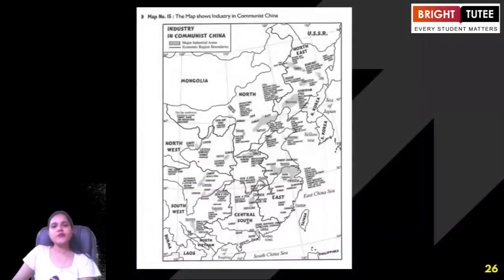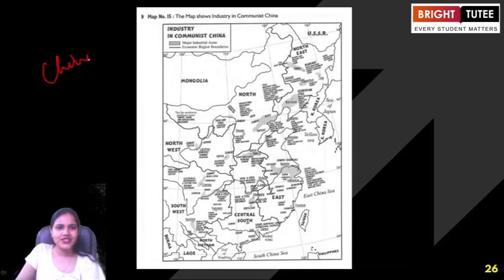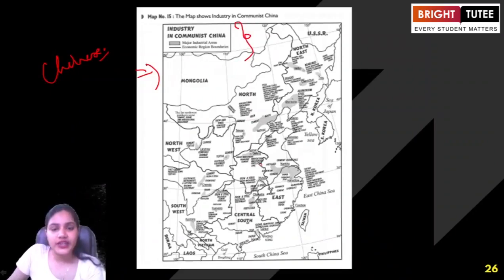Now, when we're talking about map 15 here, this map shows the industry in communist China. Now, students, have you heard about Chinese history? Have you learned about Chinese history? You will say, yes, ma'am, we definitely have learned about Chinese history. When we're talking about communist China, the period when communist rule was established in this region, we have to look at the main industries. When you look at the shaded region, let me highlight it for you, this region, and so many other places. All the shaded regions that you are seeing here were the major industrial areas.